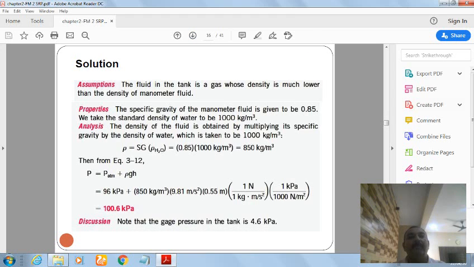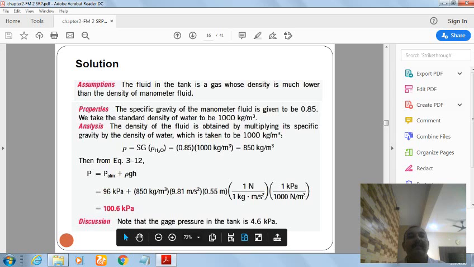Height is given as 55 cm, atmospheric pressure is 96 kPa and specific gravity of the fluid is 0.85. With the help of the equations which we have derived, you can use it here directly. Pressure is equal to atmospheric pressure plus rho G H. You substitute all the values and you will get the answer, that is 100.6 kPa. So the gauge pressure in the tank is 4.6 kPa.